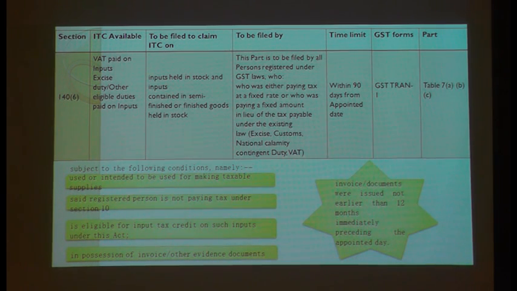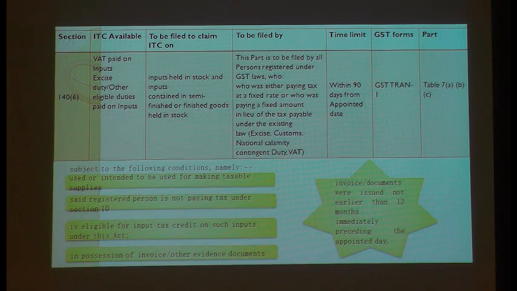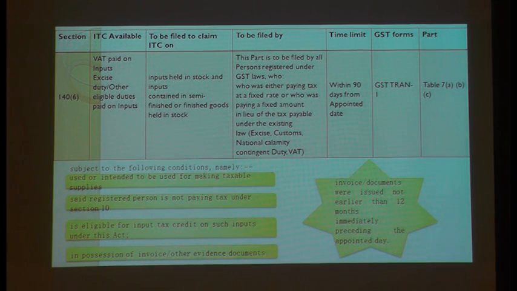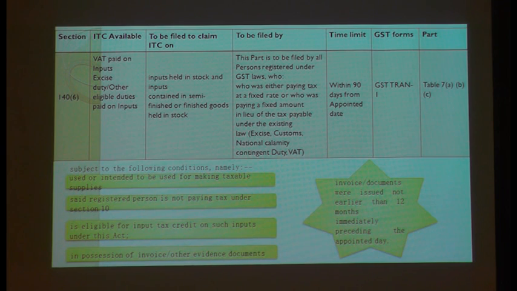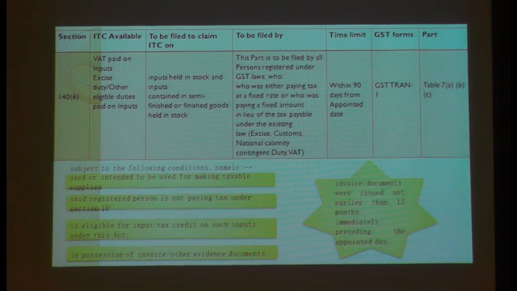When I am shifting, we have already crossed 33 days, so we are left with how many days? 60 days approximately. So please try to get all this documentation and supporting information. Somebody was asking me, madam, when we are giving this transition credit, should we also upload all our last 12 months invoices, balance sheet, and trial balance? Not required. Just give the information, but please keep all your supporting documents ready.